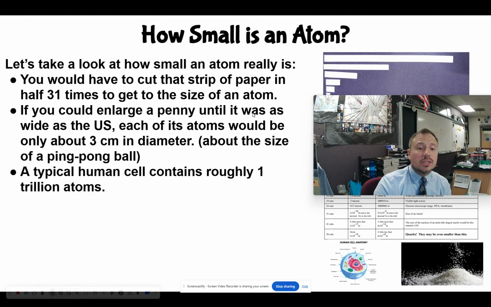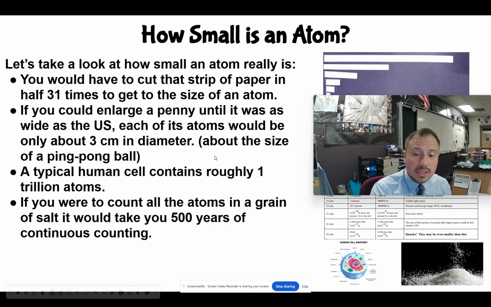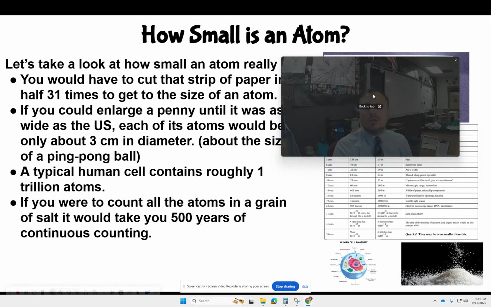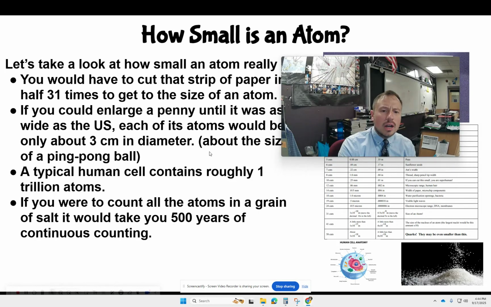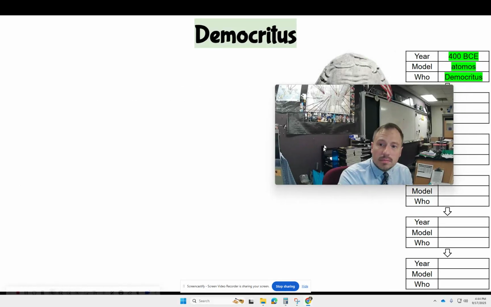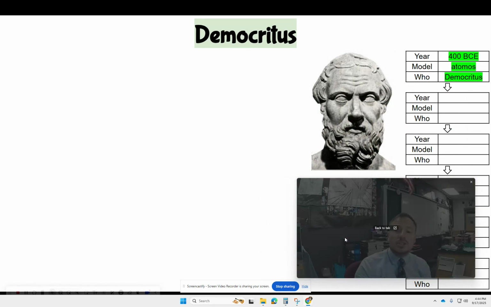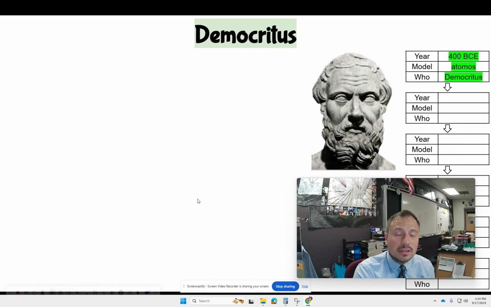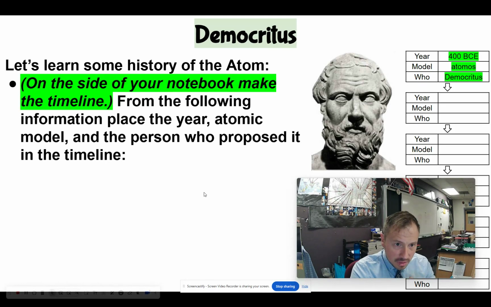A typical human cell contains about 1 trillion atoms, and this one just really shows how small atoms are. If you were to take a grain of salt and you said, I'm going to count every atom in this small grain of salt, you would be counting for 500 years. That's like continuous counting. So let's talk a little bit about the history of the atomic model.